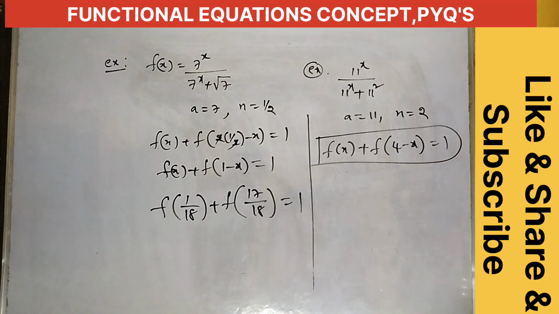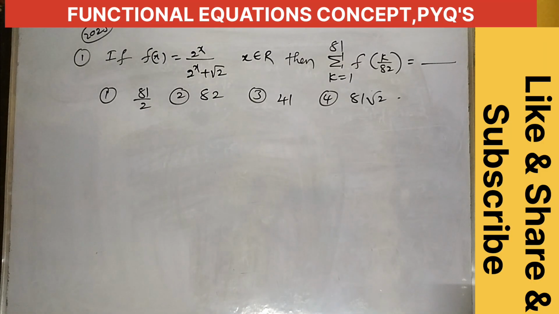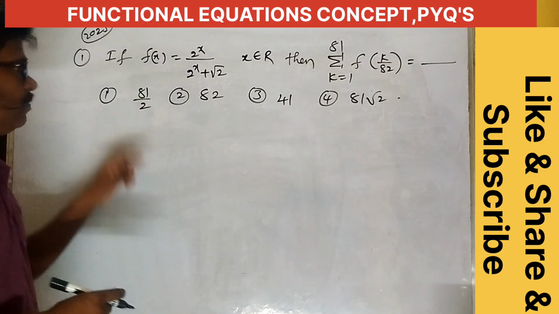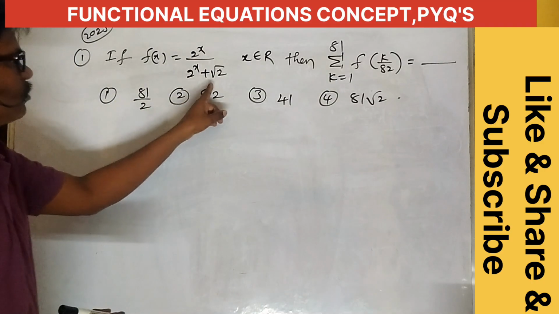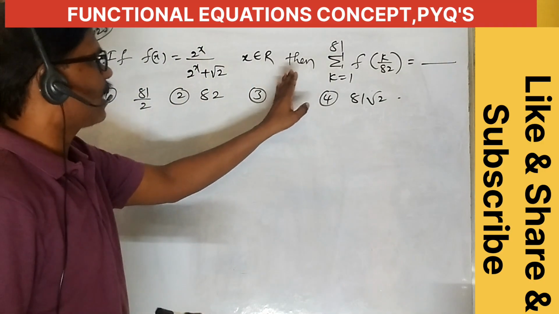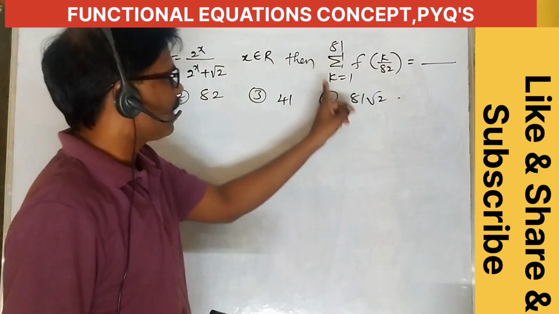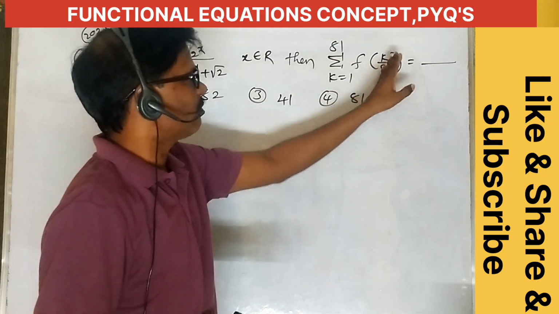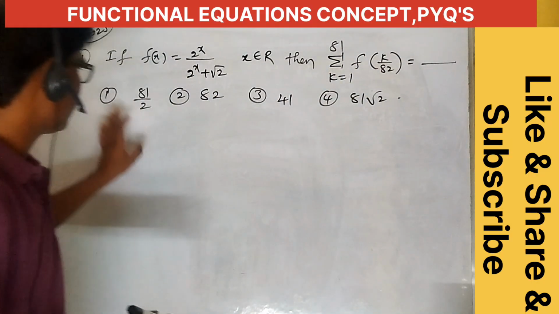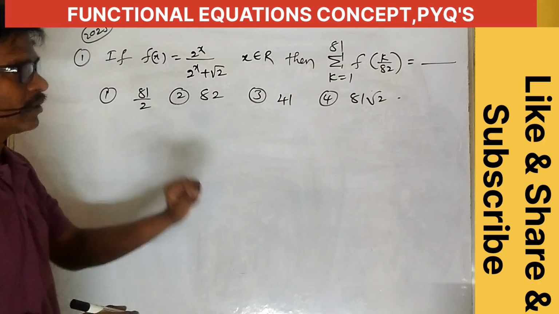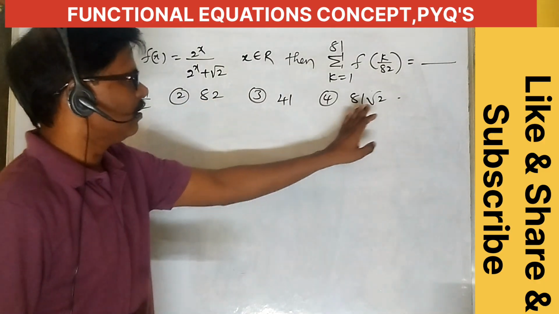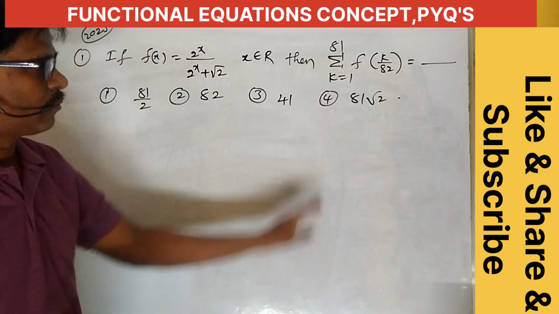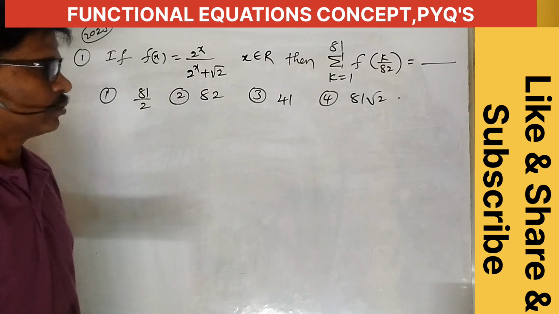Okay, this is question number 1. If f of x is equal to 2 power x by 2 power x plus root 2, x belongs to R, then the summation of k equal to 1 to 81, f of k by 82, equals what? First option is 81 by 2, second option is 82, third option is 41, fourth option is 81 root 2.